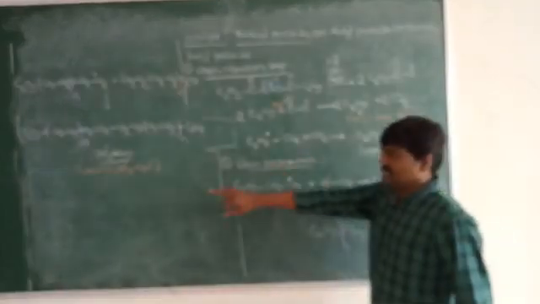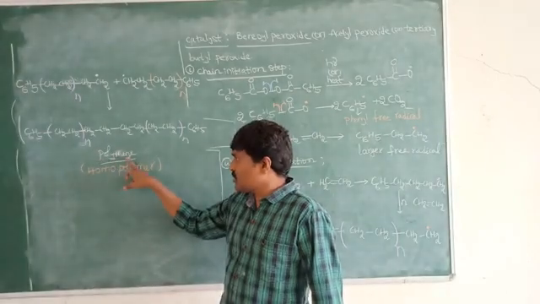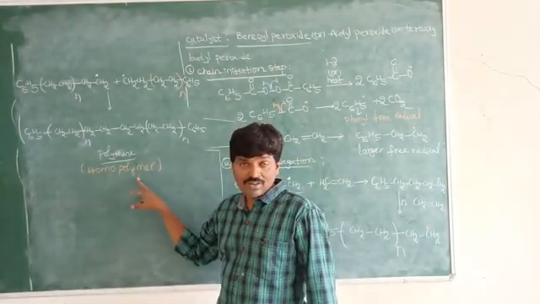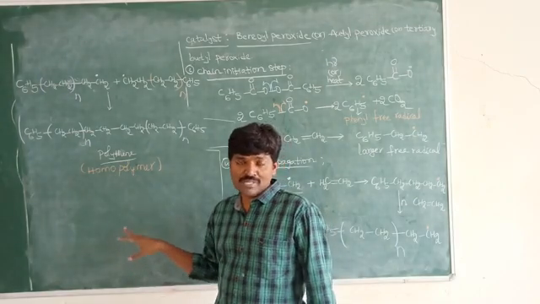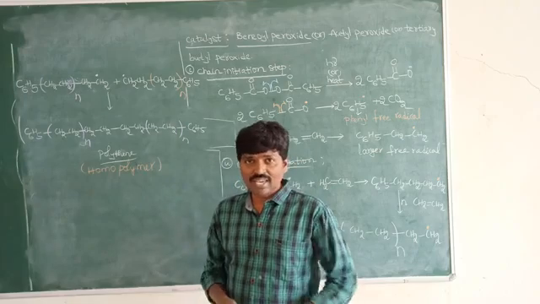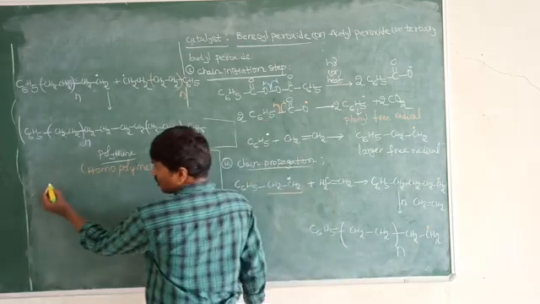So polythene is the best example for the homopolymer, because here we are taking the same monomers. Even we can synthesize copolymers also.